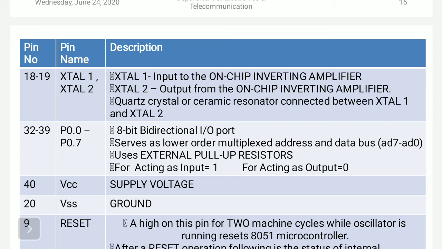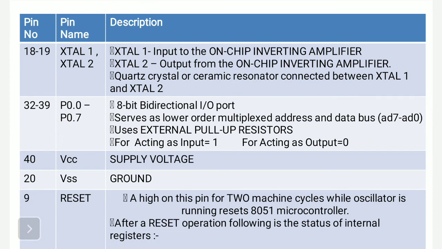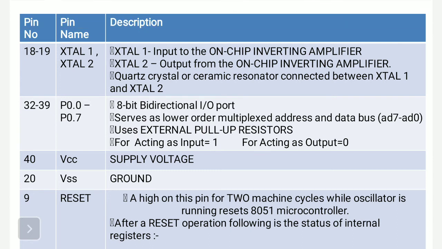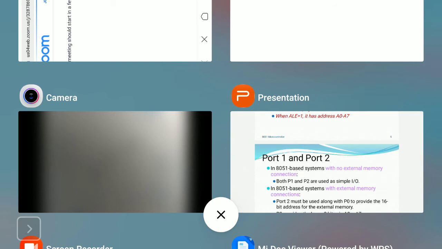Okay, so have you written XTL1, XTL2? You simply mention crystal oscillator terminals, one as input and another one as output. Then you simply write pin number 18, 19, and the pin names are XTL1, XTL2. Only this is required.